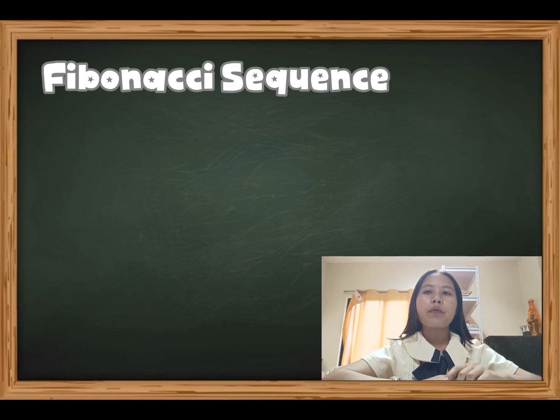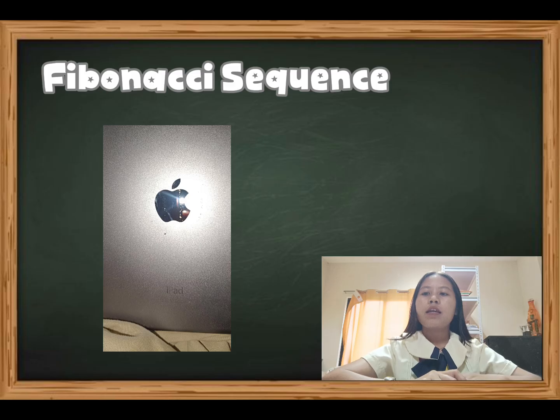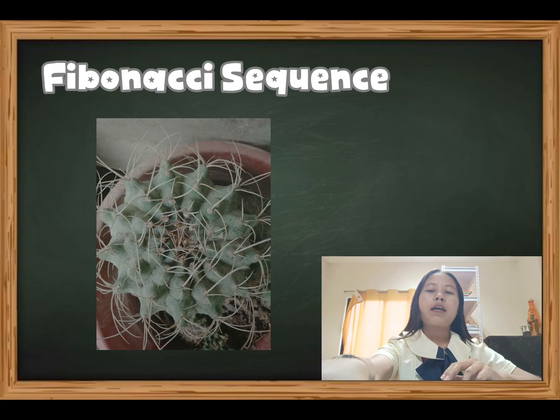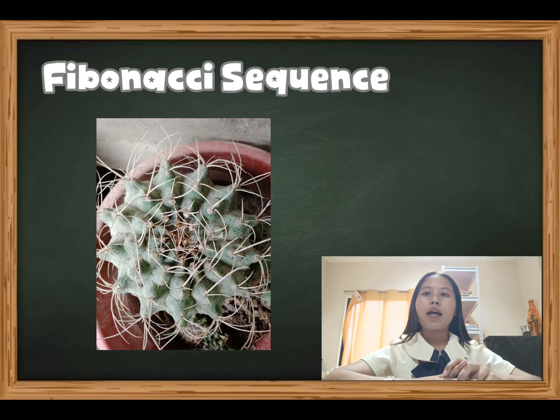So our example of man-made is the logo of Apple, because it also uses curves and proportions that align with mathematical relationships for aesthetic balance. And for natural is the cactus.